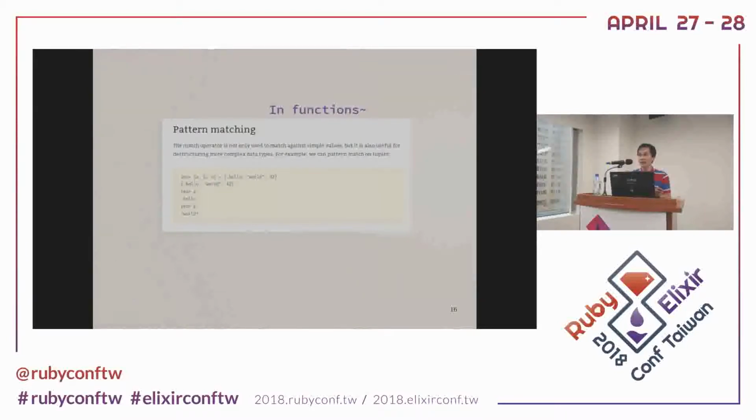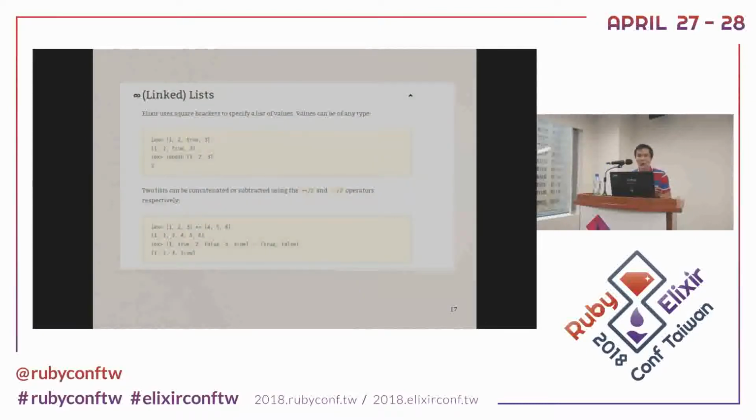So remember, the first is pattern matching. And the other one is linked list. It's totally different from Ruby or Python. The list is not a list, it's not kind of array. It looks like this. It's called head and tail. For example, the list 1 through 3.